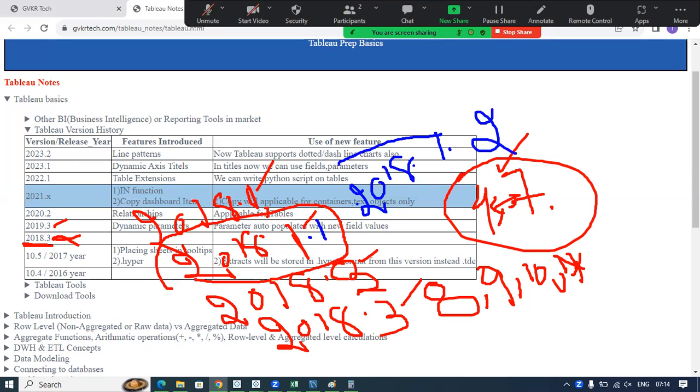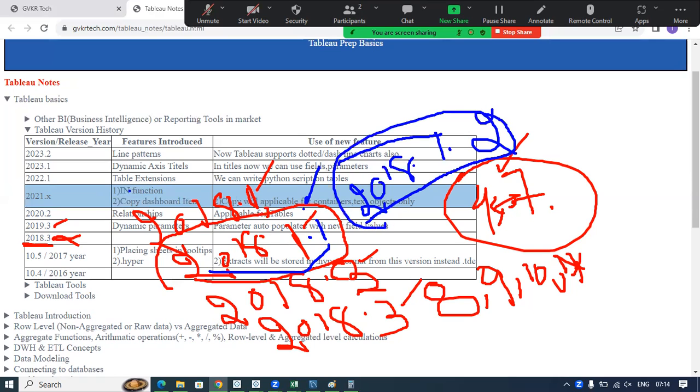Why? Because if they have any issues or any bugs in the 2018.1.1 version, they fix those issues and make another version, 2018.1.2.